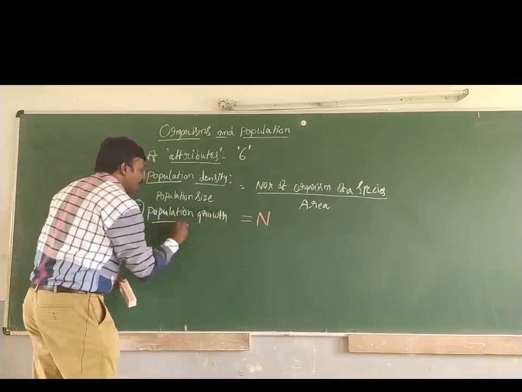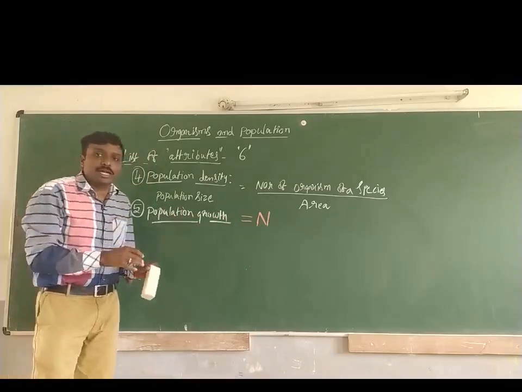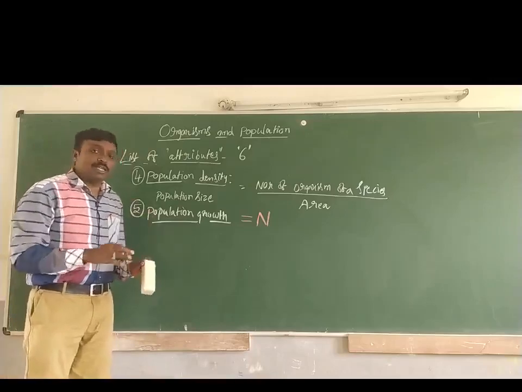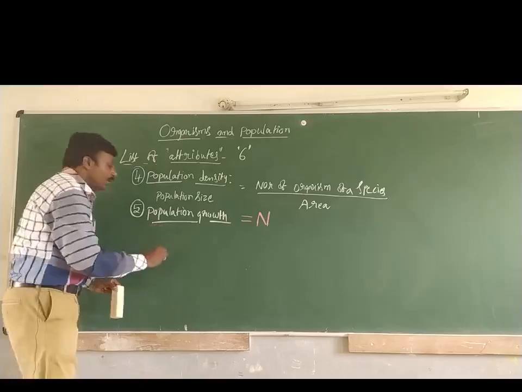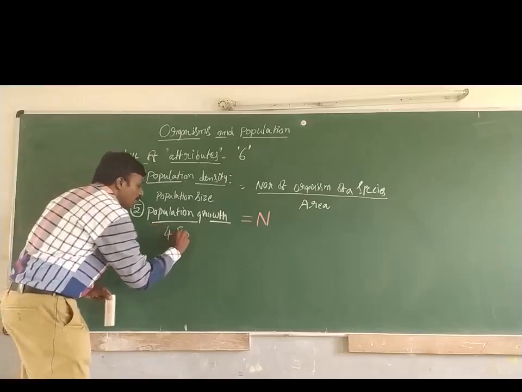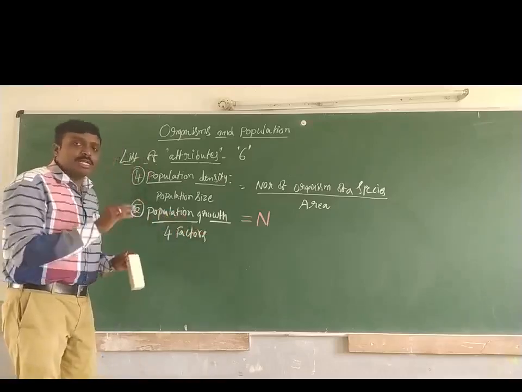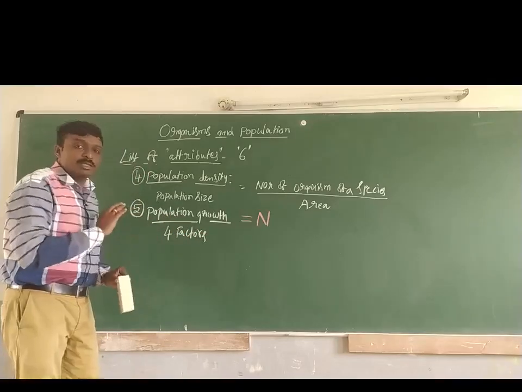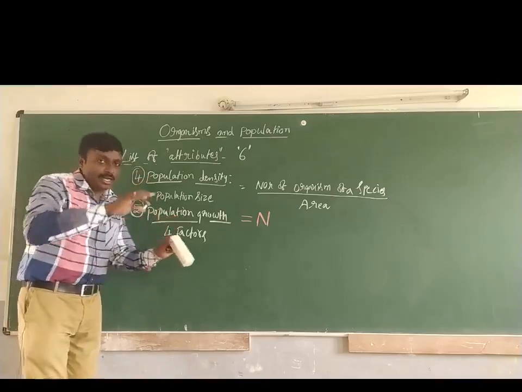So what are the factors influencing the growth of population in a particular area? That is what population growth is. Here we are going to discuss four different types of influencing factors which are responsible for the increasing of population in an area.